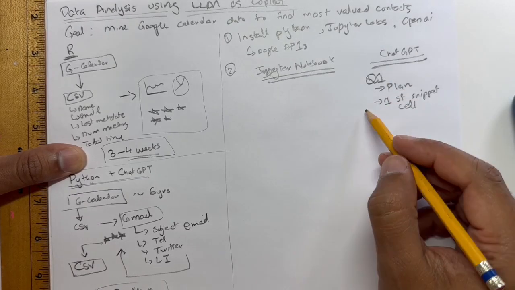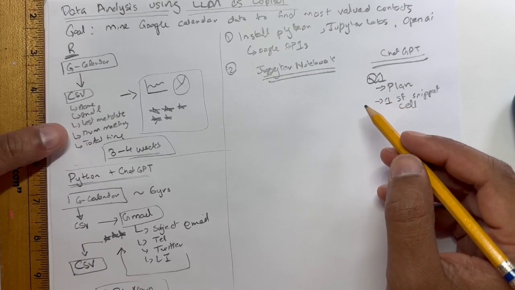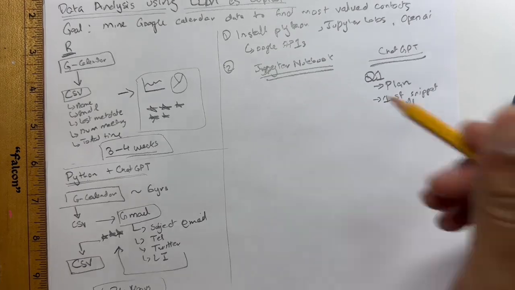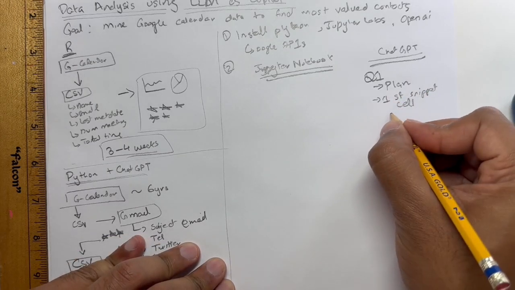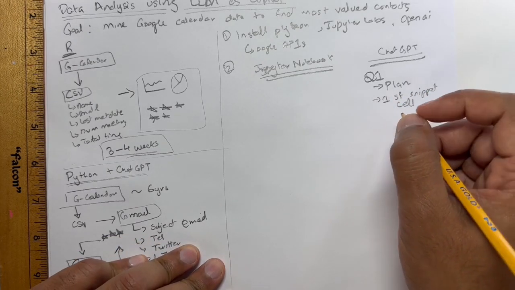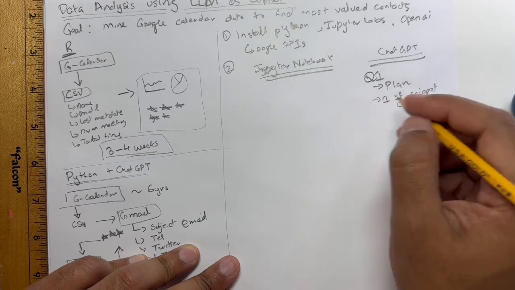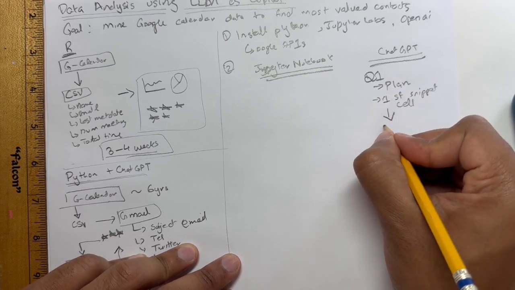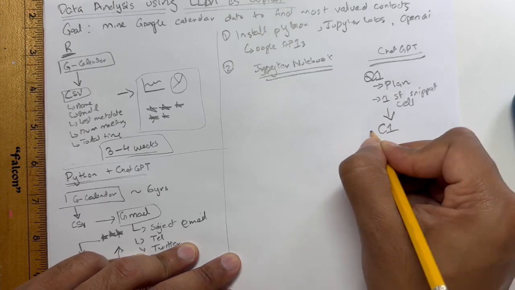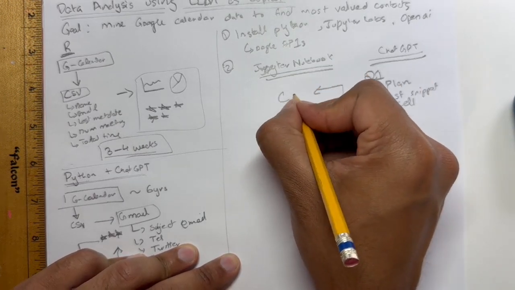In this case, I said, hey, we're gonna write this whole function, or a bunch of cells in Jupyter Notebook, which are going to perform all of this function, but we're gonna do one cell at a time. So first, write Python code that will mine my calendar one at a time, and build out a data frame which has all of that data. So this results in a code block that I then put into my Jupyter Notebook.